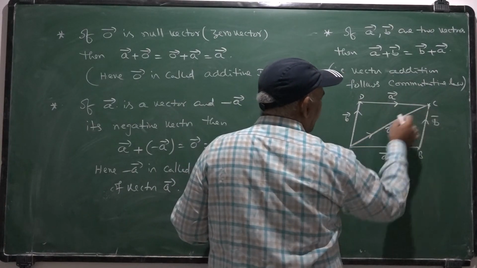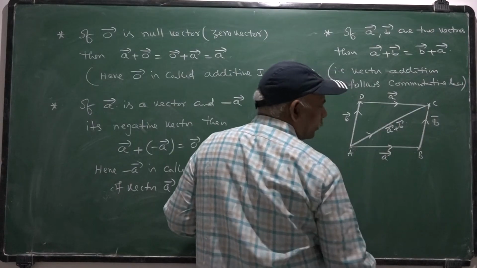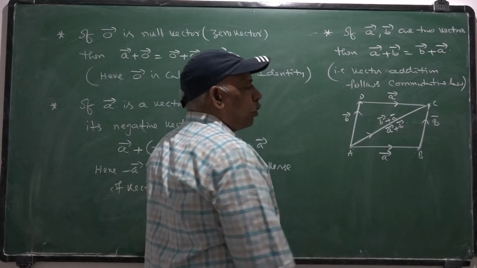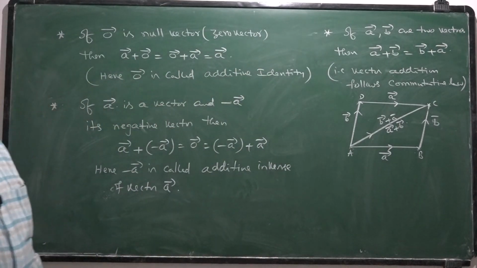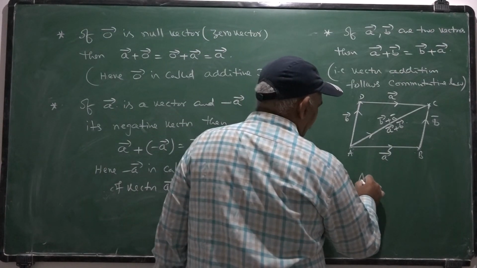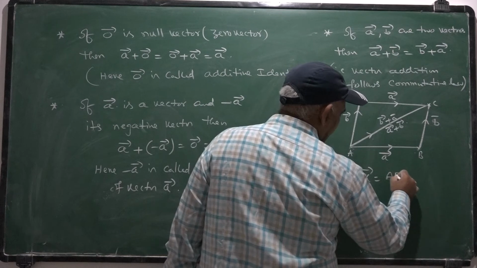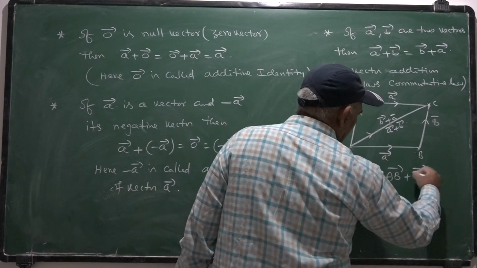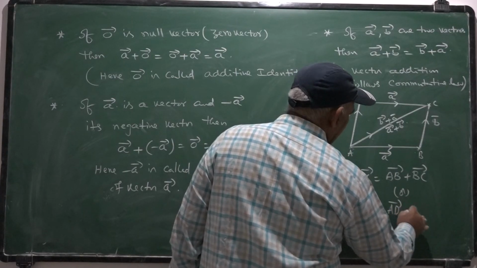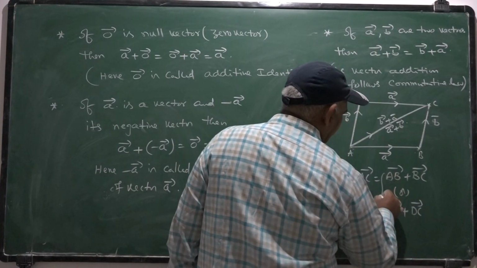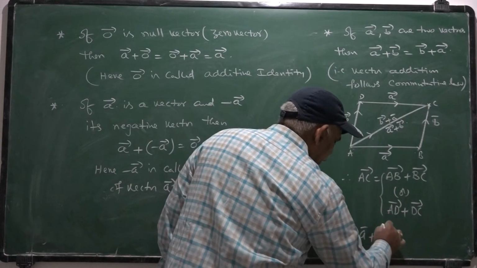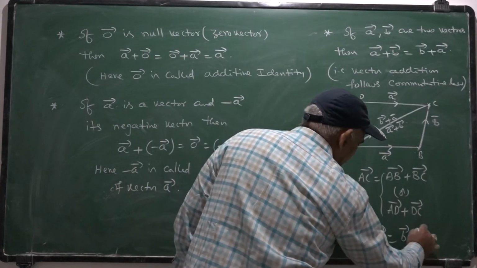The same AC bar may be written as AD plus DC also. Hence, this is B bar plus A bar. Both A bar plus B bar and B bar plus A bar represent the same vector AC bar. So, therefore, here AC bar you can represent as AB bar plus BC bar or AD bar plus DC bar. Therefore, A bar plus B bar is the same as B bar plus A bar.